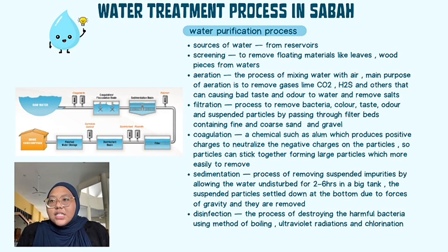Coagulation, where a chemical such as alum, which produces a positive charge, neutralizes the negative charge on the particles, so the particles can stick together forming large particles which are more easily removed. Sedimentation, the process of removing suspended impurities by leaving the water undisturbed for 2 to 6 hours in a big tank. The suspended particles settle down at the bottom due to the force of gravity and are removed. Disinfection, the process of destroying harmful bacteria using methods of boiling, ultraviolet radiation and chlorination.